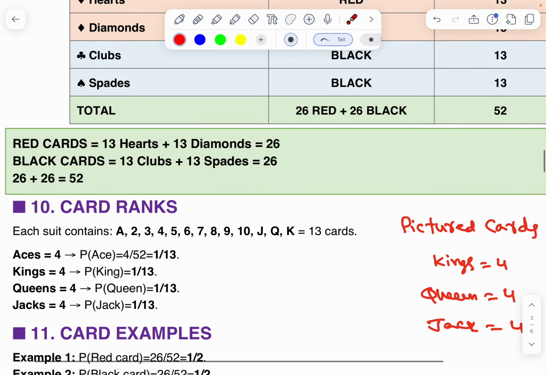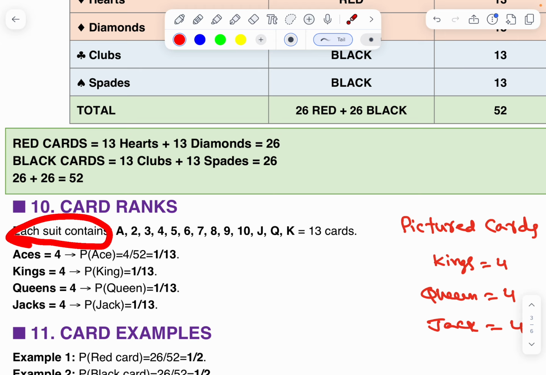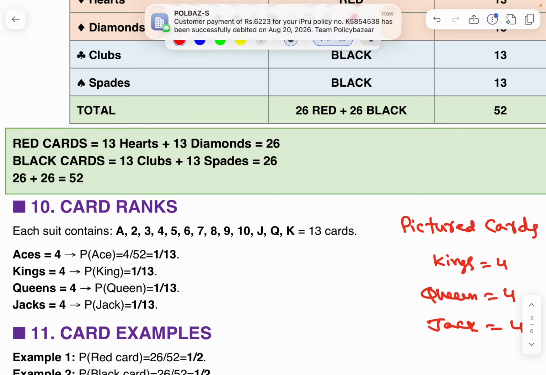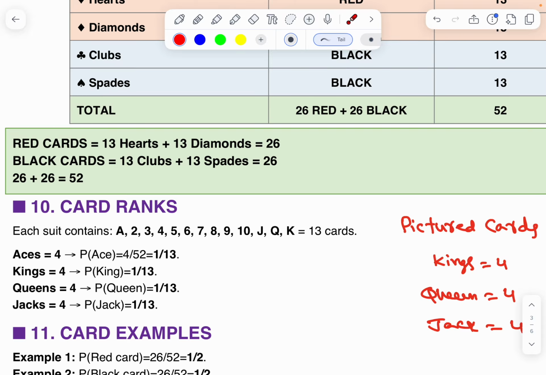Next, each suit contains these numbers: A, 2, 3, 4, 5, 6, 7, 8, 9, 10, J, Q, K. Total 13 cards. Total aces 4, total kings 4, total queens 4, total jacks 4, total tens 4.